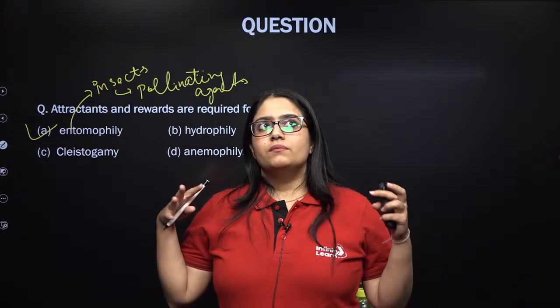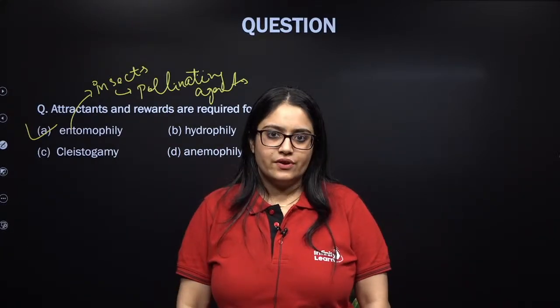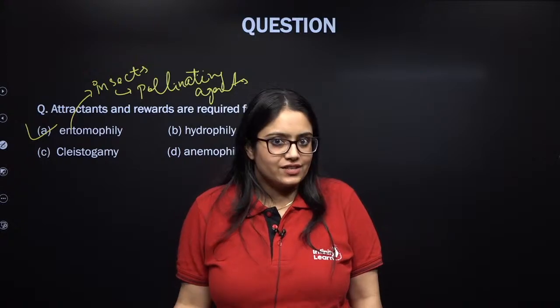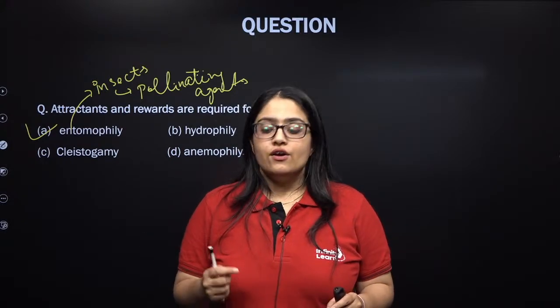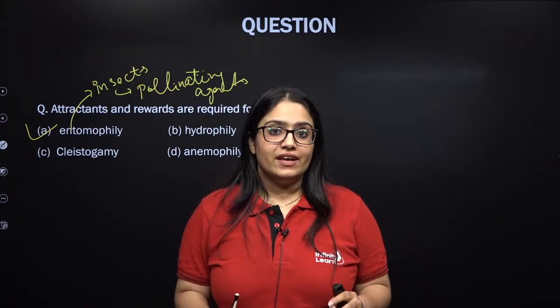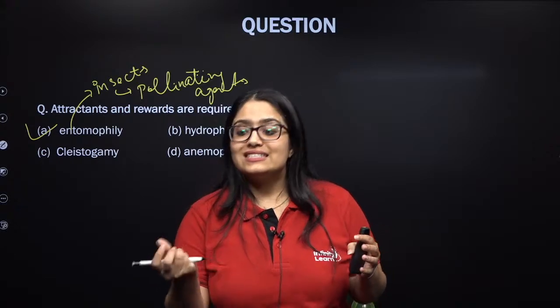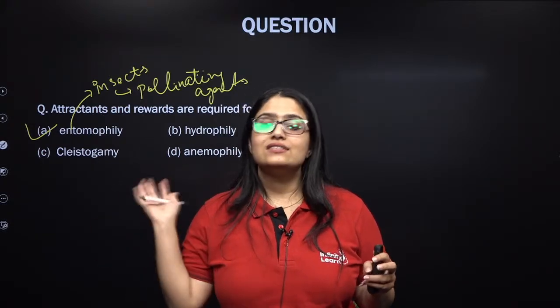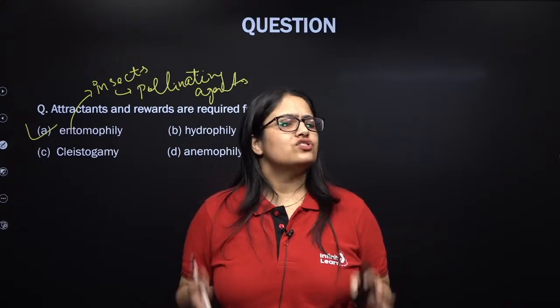Attractants like large petals, colorful petals, fragrance, and rewards like pollen grains and nectar. All this is required when the pollinating agent is living, when the pollinating agent can sense them. They have consciousness, they can sense these stimuli.